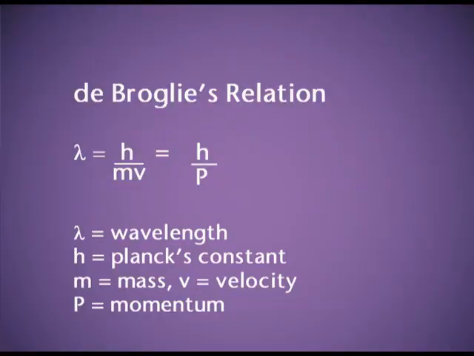Mathematically, de Broglie's equation is λ = h/p. Here λ is the wavelength, h is the Planck's constant and p is momentum. And momentum is equal to mass into velocity, so we can also write λ = h/mv.